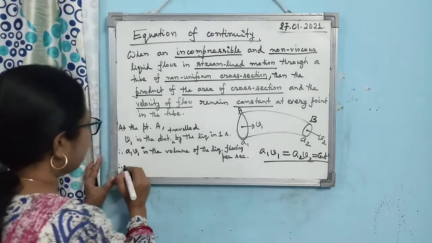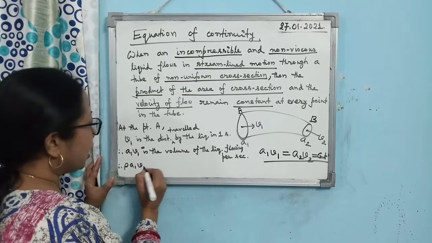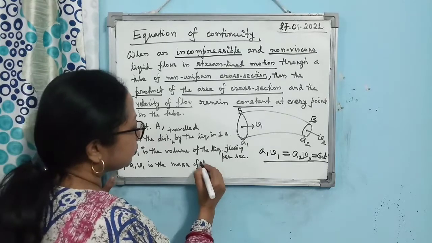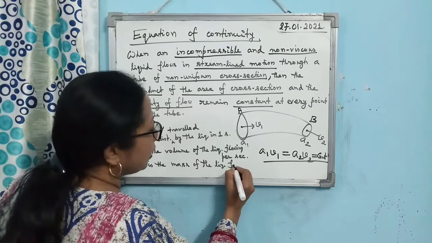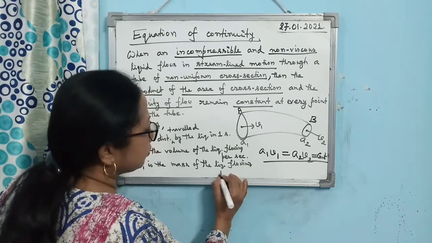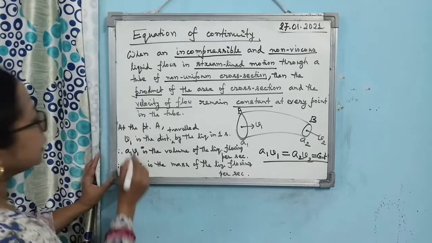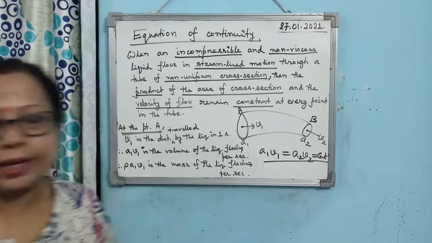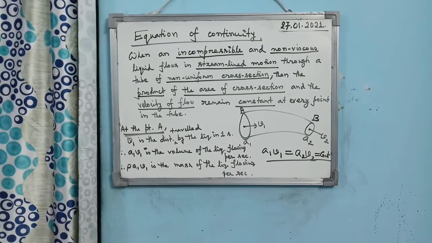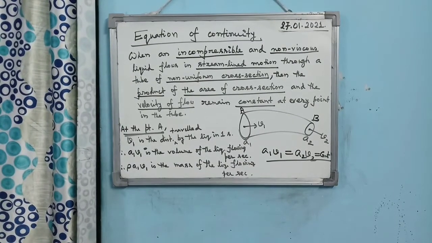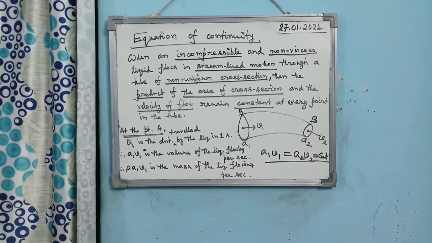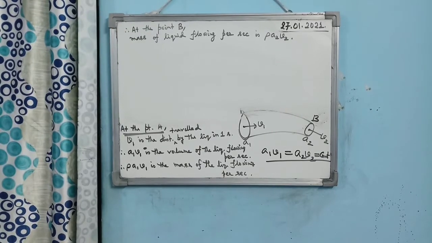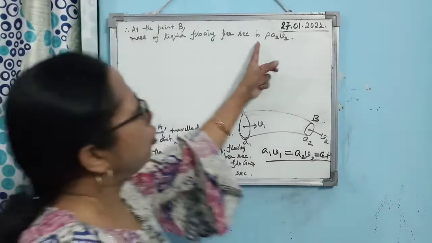So rho A1 V1 is the mass of the liquid flowing per second at the point A. Now, in exactly the same manner, at the point B, the mass of the liquid flowing per second is given by rho A2 V2.